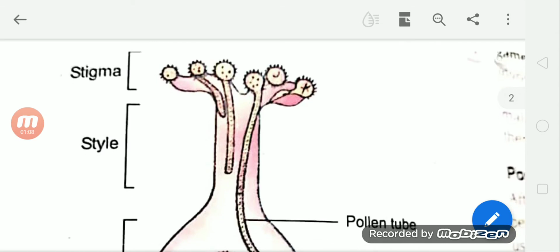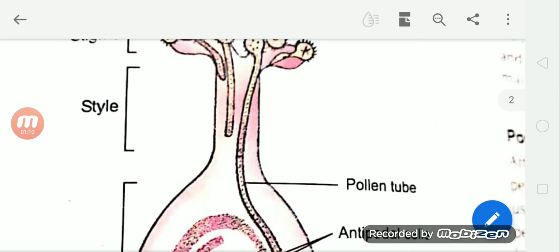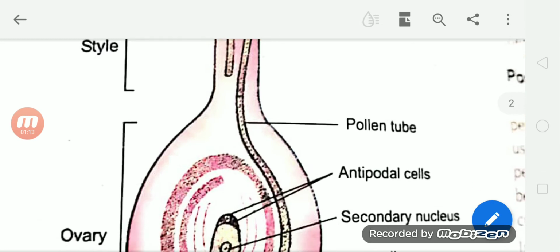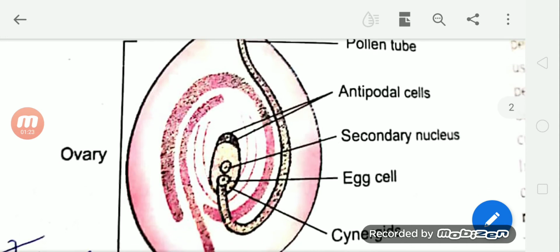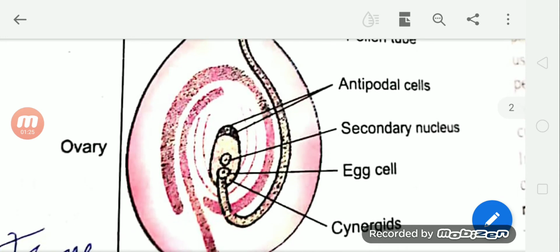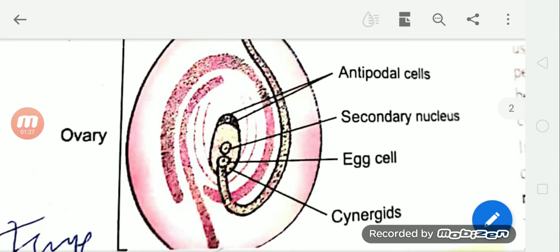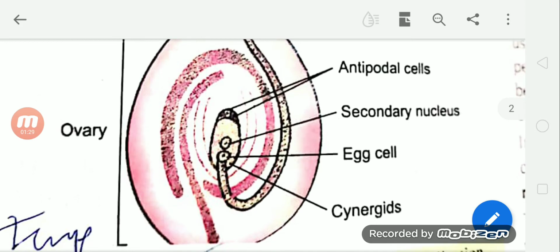It is passing through the style, and then the pollen tubes are fusing with the egg cell. You can also have a look at the ovary that after fertilization develops into fruit. The ovules get developed into seeds.